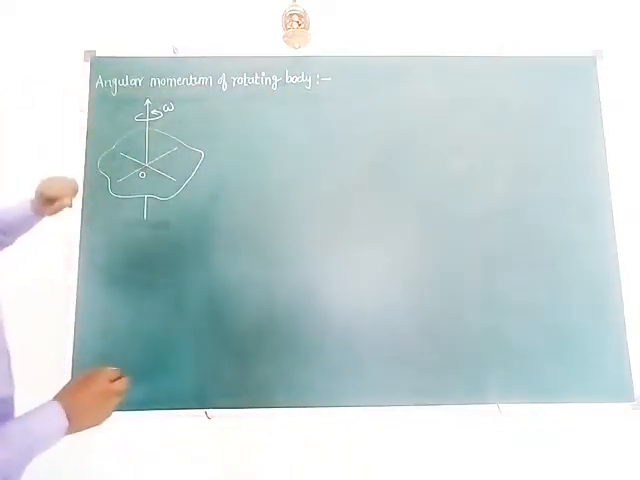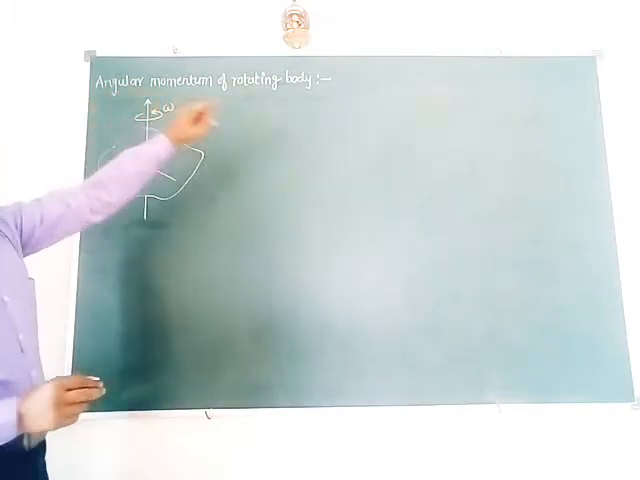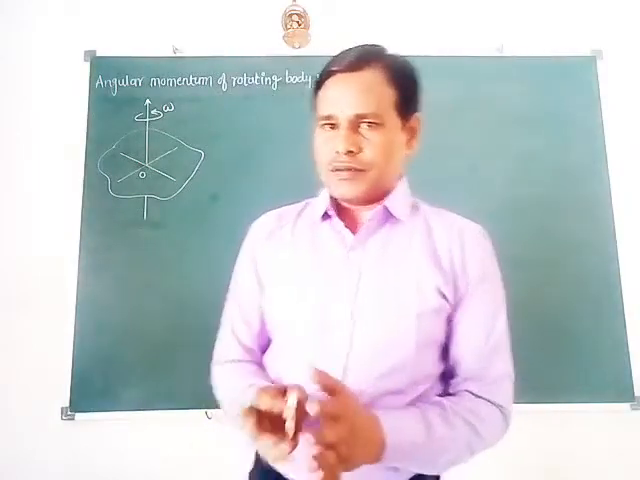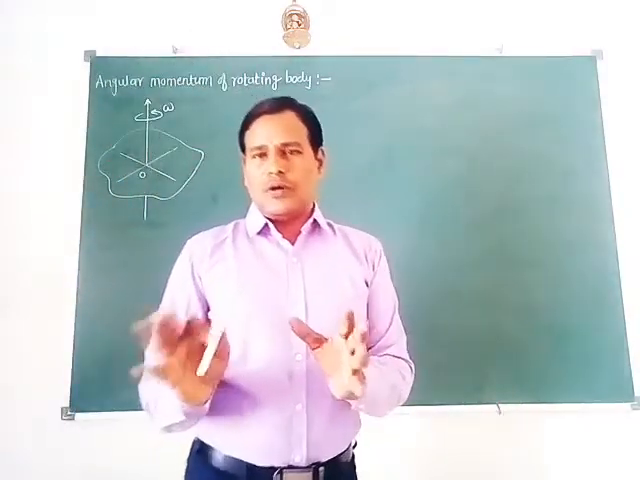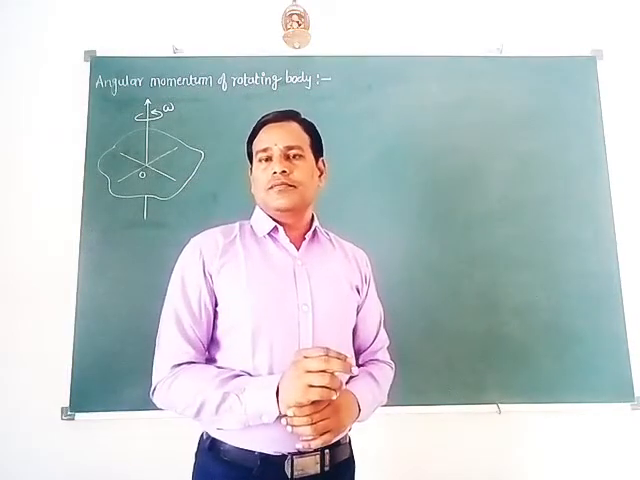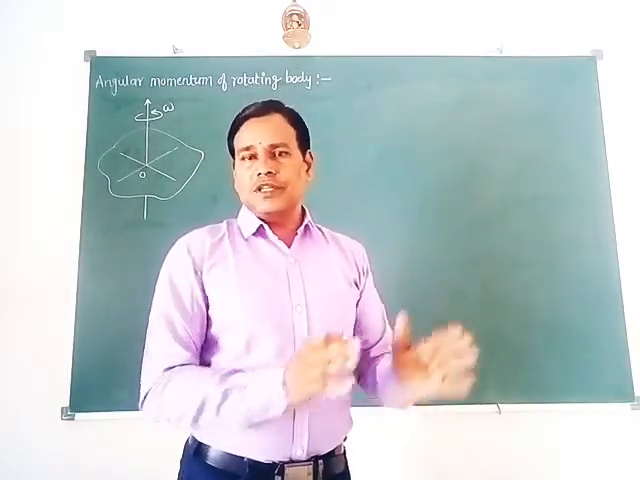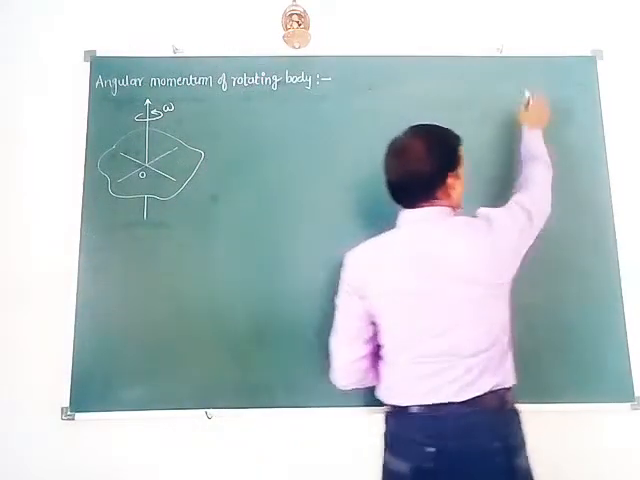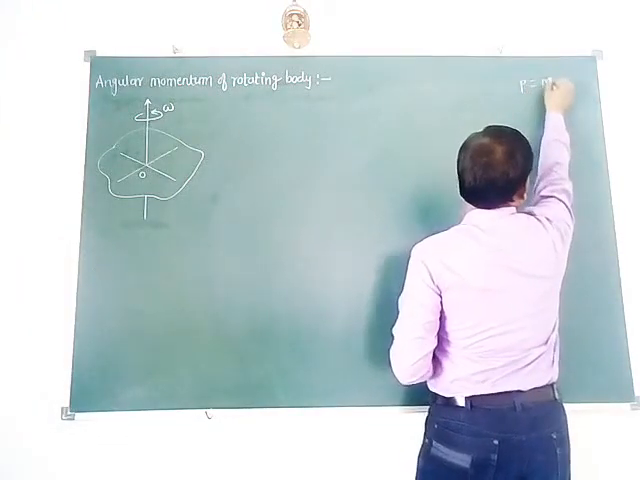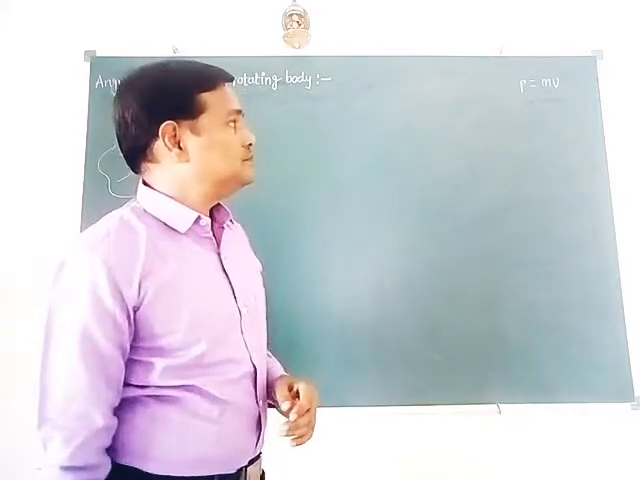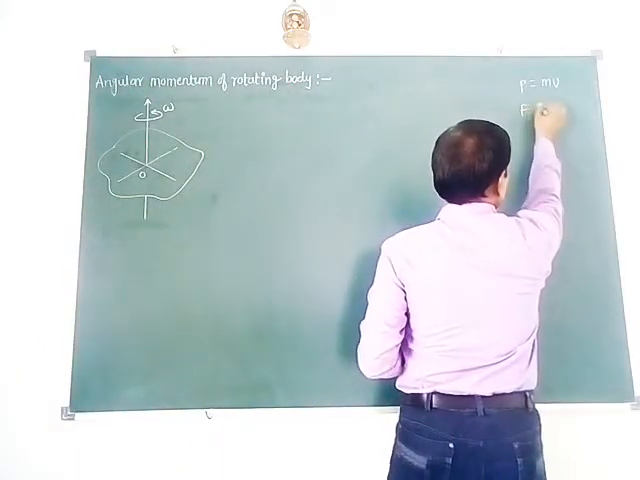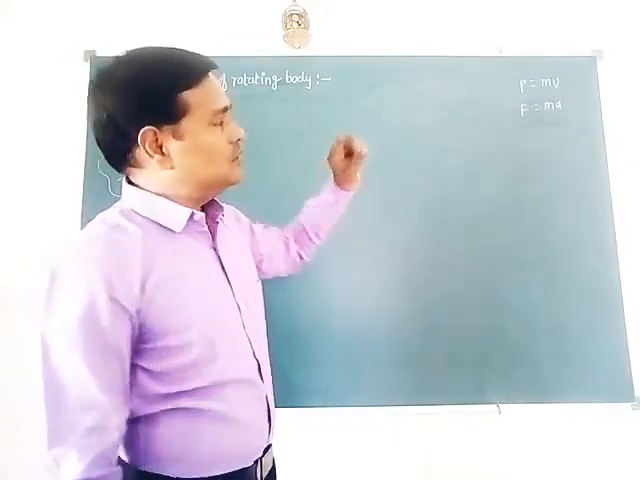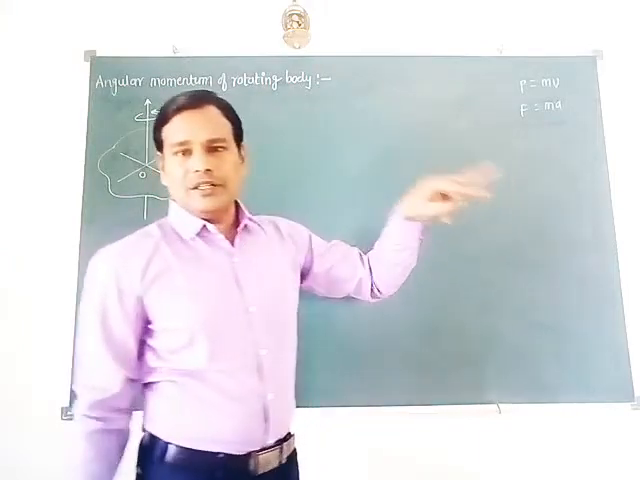So here we have to obtain the expression for angular momentum of a rotating body. First of all, what is angular momentum? In our first lecture on this chapter, we studied the analogy of physical quantities in linear and rotational motion. So there was a linear quantity P equal to m into v. This is known as linear momentum. And then force equal to mass into acceleration. Both of these quantities are for linear motion. Now the analogous quantities in rotational motion.